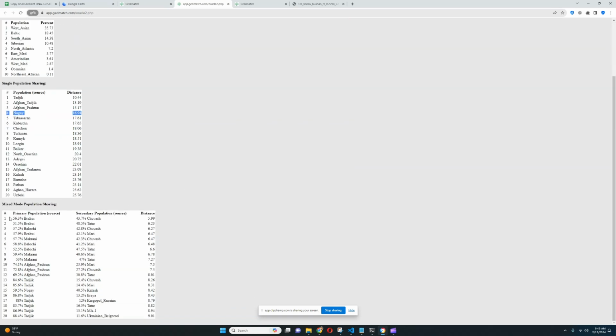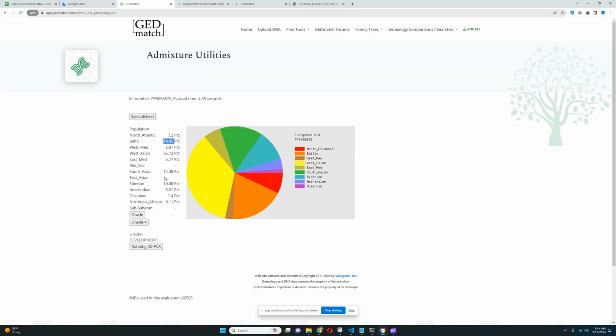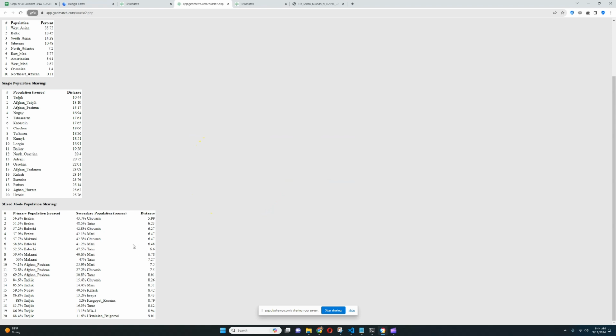And with the Oracle, he's getting modeled as a mixture of Brahui plus Chuvash, Brahui plus Tatar, Baloch plus Chuvash, Brahui plus Mari. So basically a mixture of Brahui or Baloch or some kind of southwestern Pakistani plus Chuvash or Tatar or Mari, which are Volga-Ural populations. So it looks like because of this East Asian or Siberian admixture, they're getting Chuvash and Tatar and Mari as their secondary population instead of Finnish or something more European shifted, something more Western shifted, right? So there's some Siberian admixture here, and because of that, he's scoring Brahui plus Chuvash instead of Brahui plus Finnish.